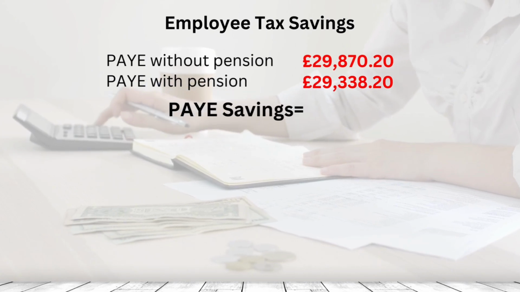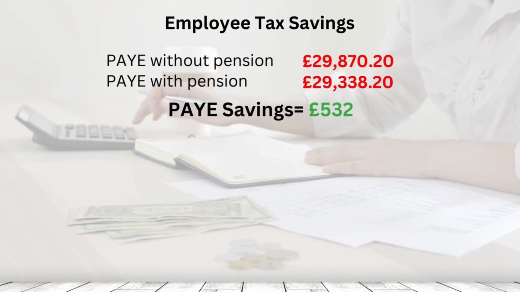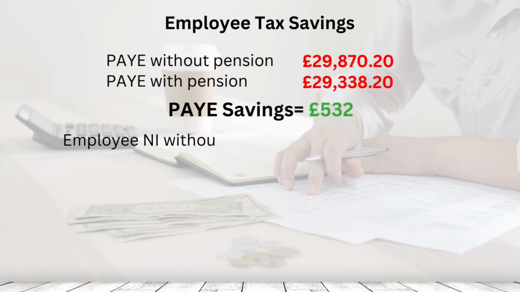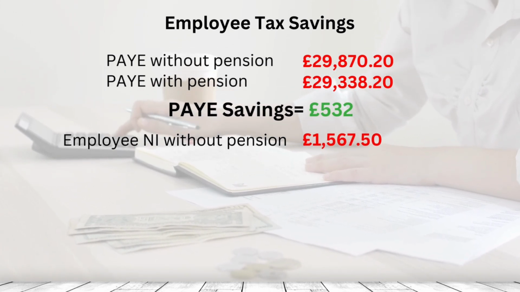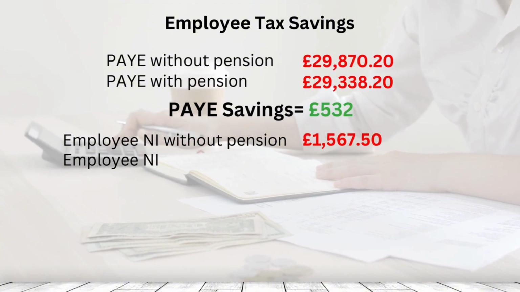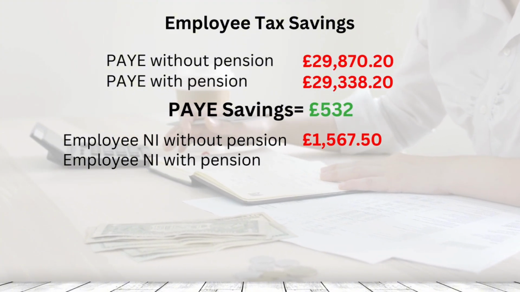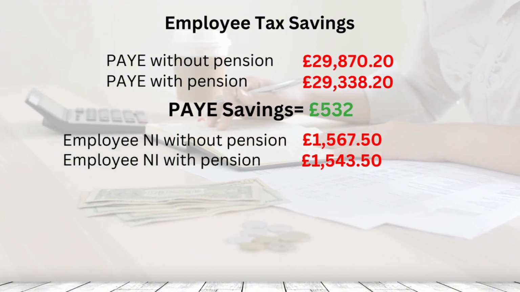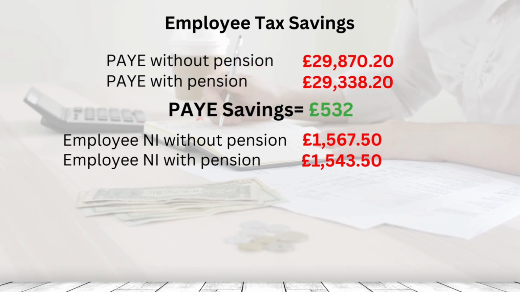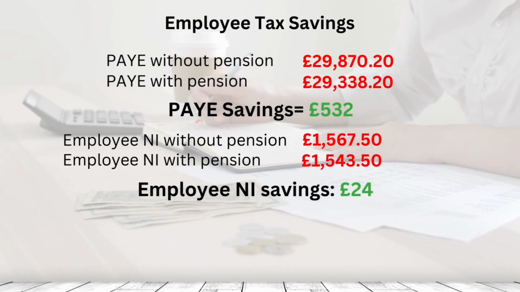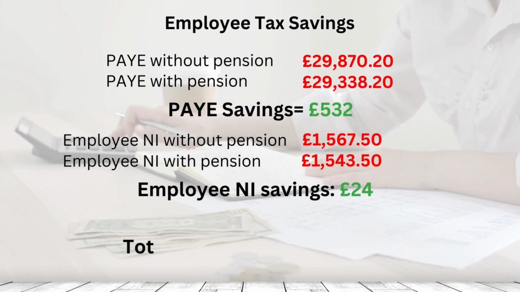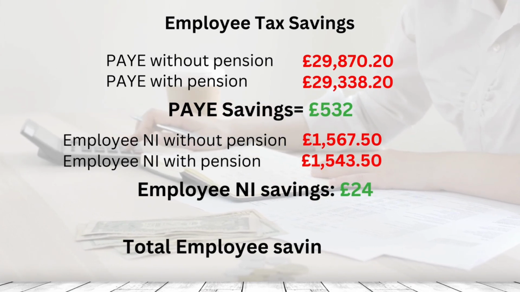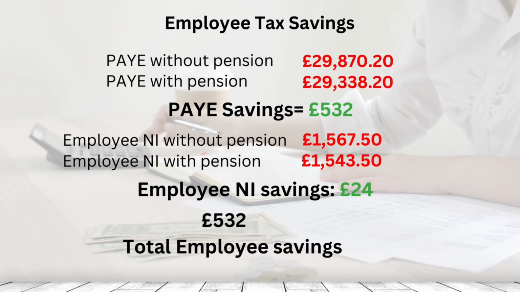£532.20. So the total tax savings are £532, and employee NI with salary sacrifice is £1,567.50 without salary sacrifice, and £1,543.50 with salary sacrifice. So the total savings in terms of employee NI is £24, and then total employee saving including PAYE and